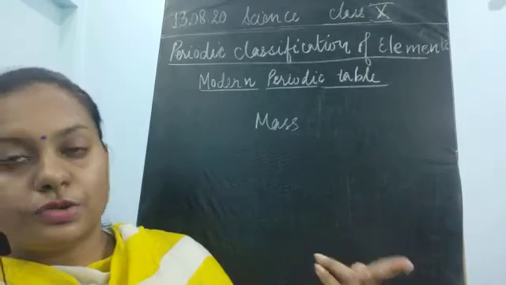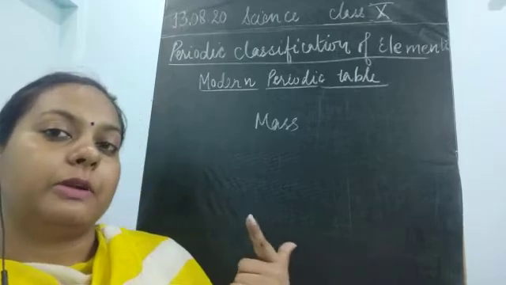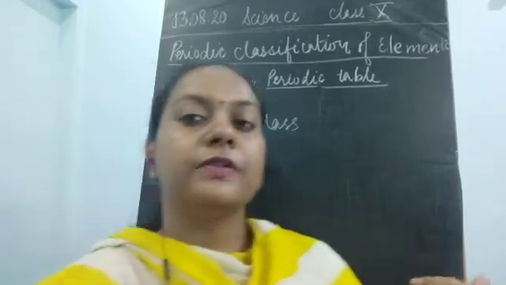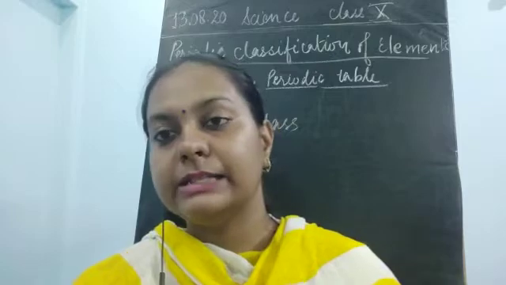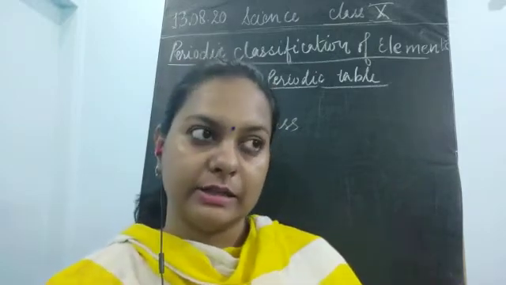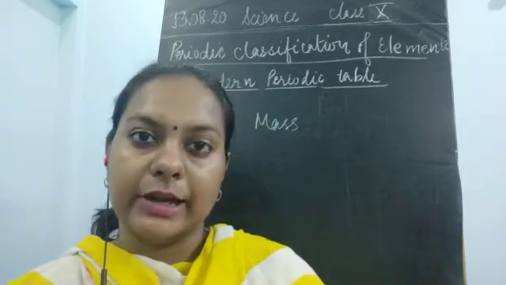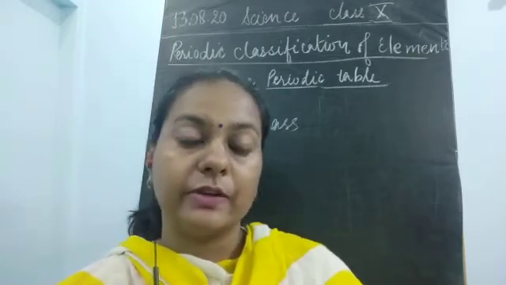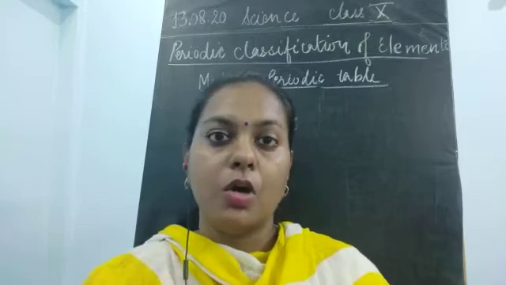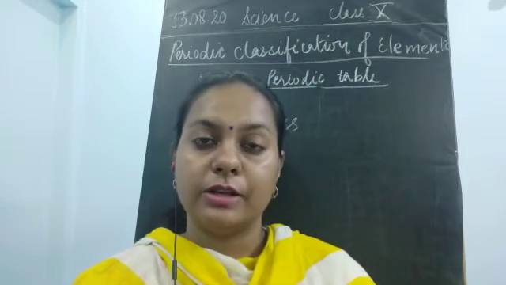Secondly, he also took the physical and the chemical properties of the elements. This means he looked at whether the element is reacting with oxygen as well as hydrogen. If it is reacting with oxygen, it could form oxides, or if it is reacting with hydrogen, it forms hydrides.